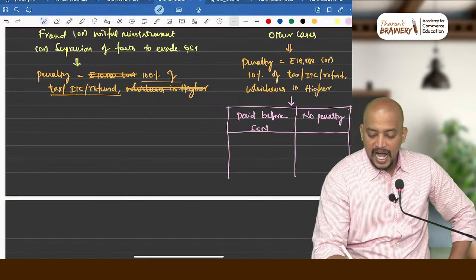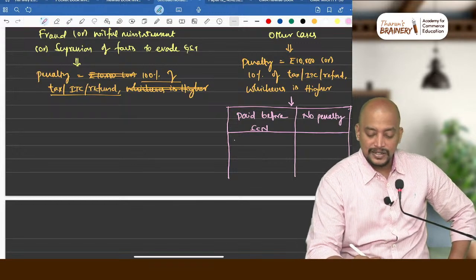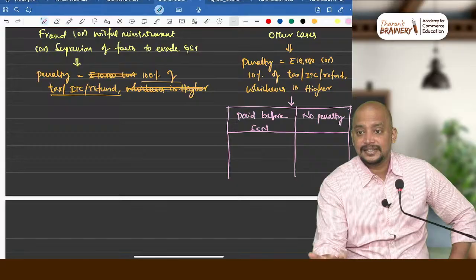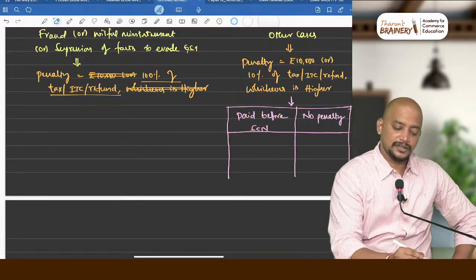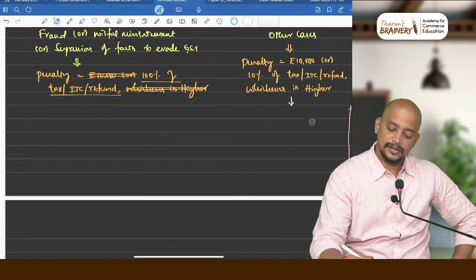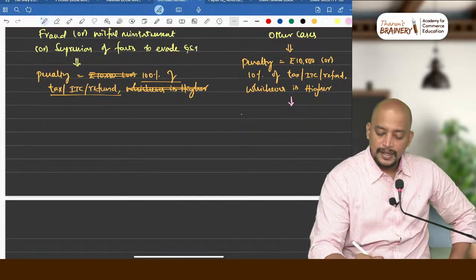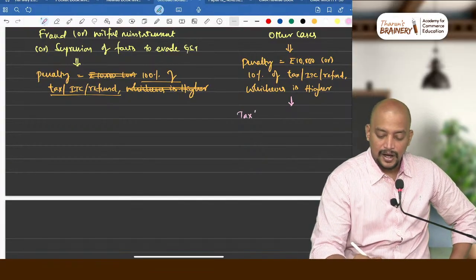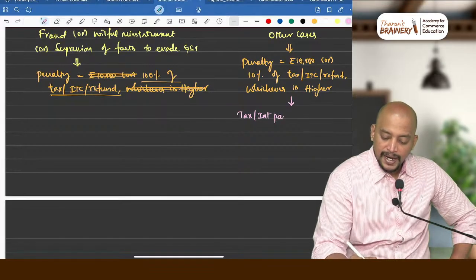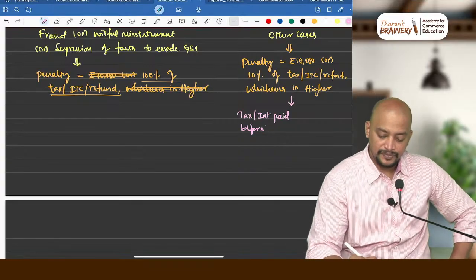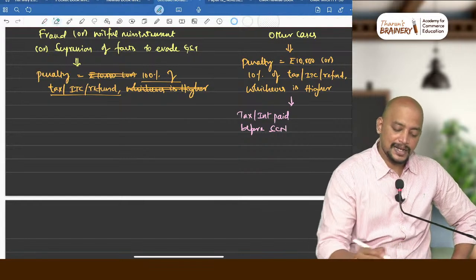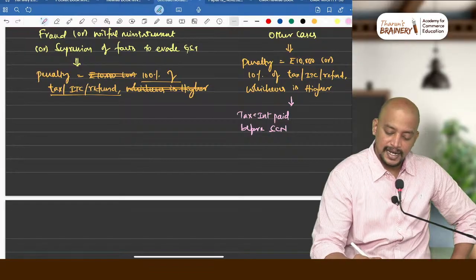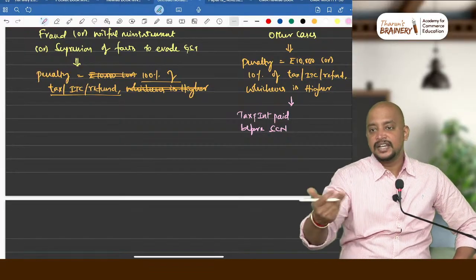If it is paid after show cause notice within 30 days, what is paid? Tax and interest. Okay. So I'll just make this as tax or interest paid before show cause notice. This is tax and interest, because when there is a delay in tax, interest is also payable.